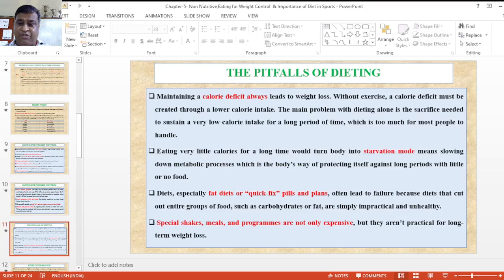It is too much for most people to handle for a long time, and it is not easy. Eating too few calories for a long time turns the body towards starvation. Dehydration starts in our body and impacts the metabolic process.